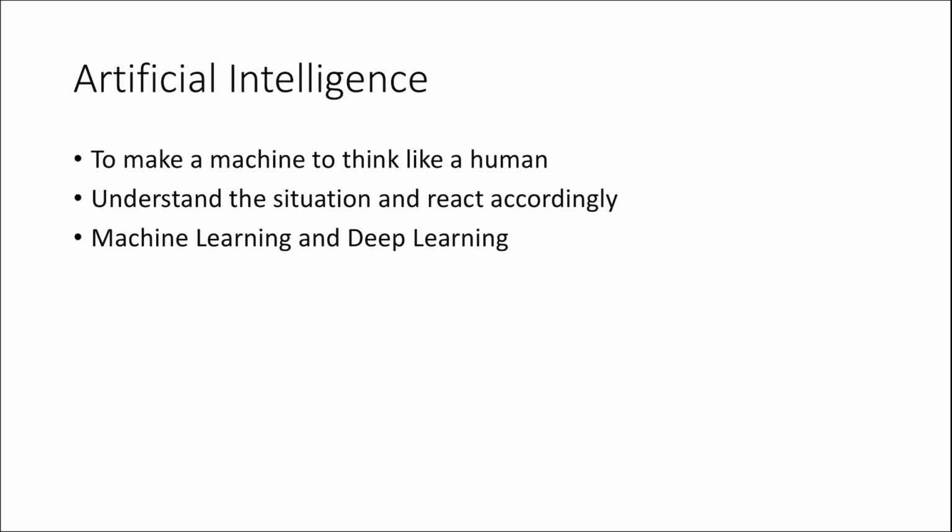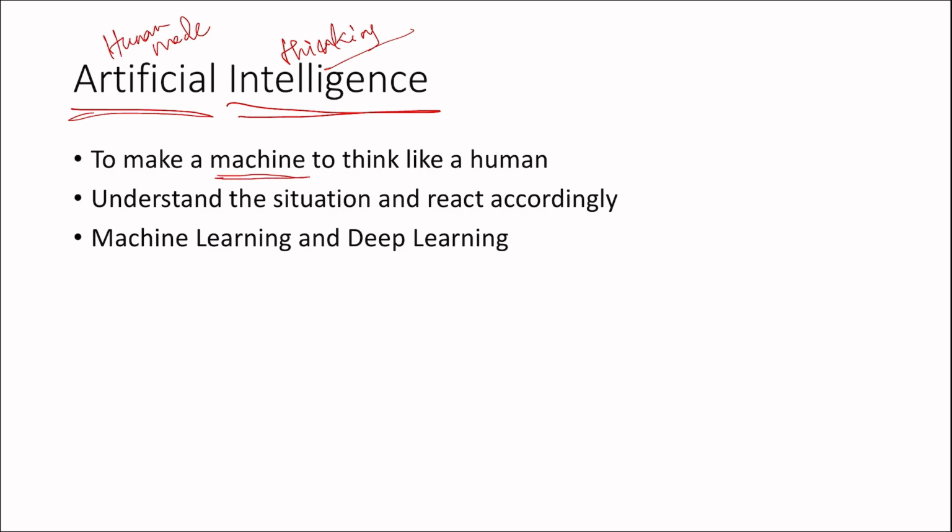And what is artificial intelligence? By the name itself, we can say artificial means human made, and intelligence is kind of thinking. So to make a machine think like a human, here we need to work on making the machine think like a human. That's all. So artificial machine, artificial thinking like a human.